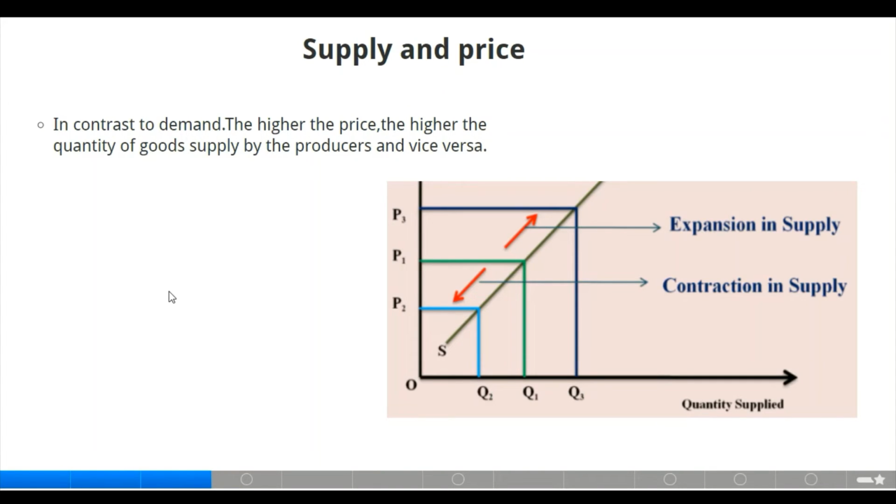In contrast to demand, the higher the price, the higher the quantity of goods supplied by the producers, and vice versa, which means the lower the price, the lower the quantity of goods the producers will supply. Now we have an expansion in supply as a result of a higher price, and we have contraction in supply as a result of a lower price.